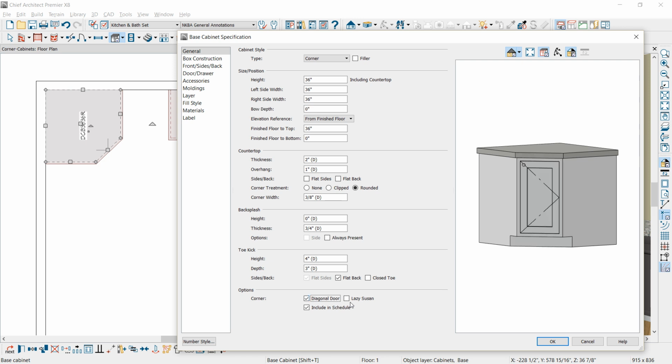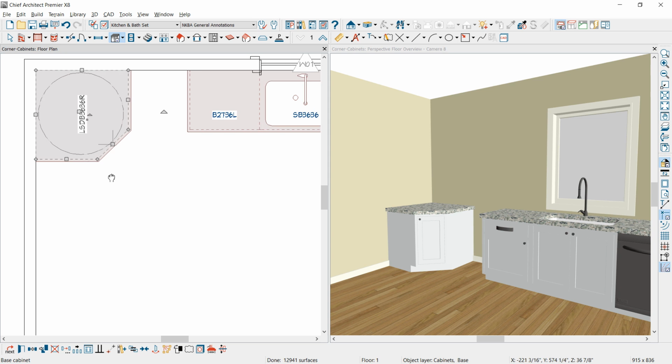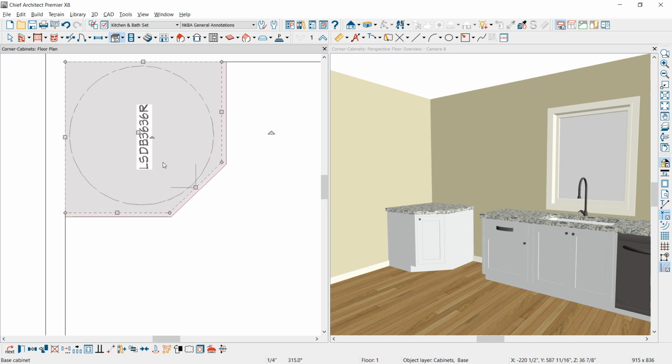Put that back on. The other option is to place a Lazy Susan. And when I select that, notice what happens to the cabinet label and in the plan view. You can see both the label and the outline of the Lazy Susan.